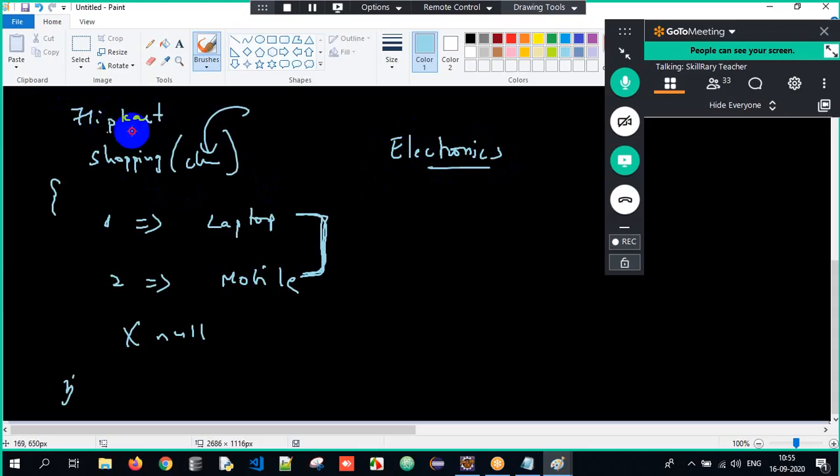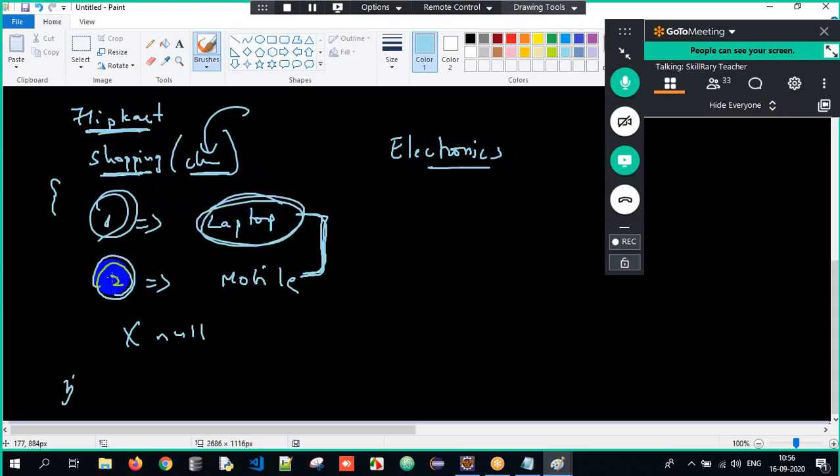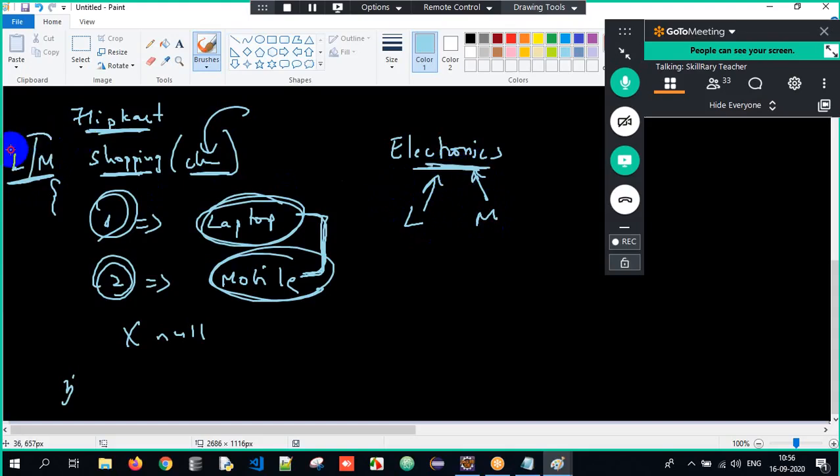Flipkart or Amazon or whatever it is. You have a class called Flipkart and a method called shopping. If the choice is 1, you should return a laptop object. If the choice is 2, you should return a mobile object. There is a possibility that the method will return either laptop or mobile. It might return multiple return types, which we cannot have. So make sure laptop will inherit the electronics class and mobile will inherit the electronics class, and have the generalized return type as electronics.